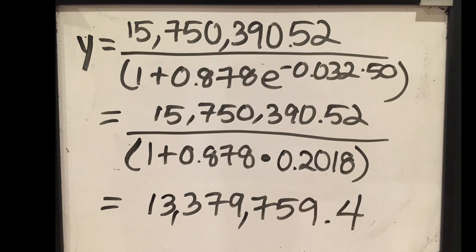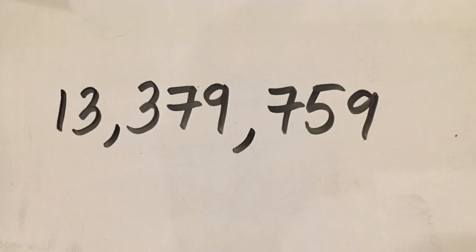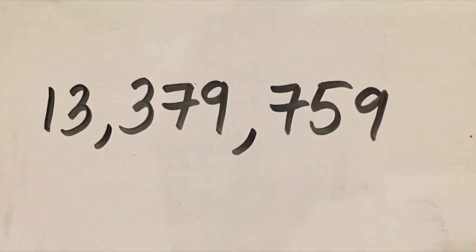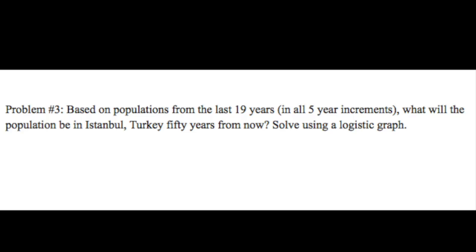Then once you multiply 0.032 and 50 and e together, you get 15,750,390.52 over, in parentheses, 1 plus 0.878 times 0.2018, to get a final answer of a total population of 13,379,759.4. So Jakarta's total population in 50 years will be 13,379,759 people.